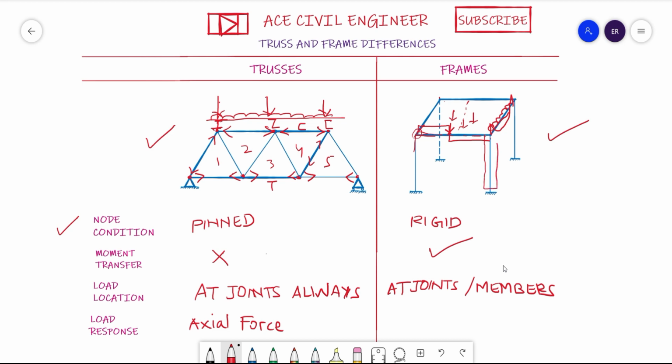That axial load will be compression. So here you can see all types of load responses. Those are three types: one is axial force, the other one is bending moment, and the other one is shear force. All these three we do see here. So this is the basic difference between a truss and a frame member.